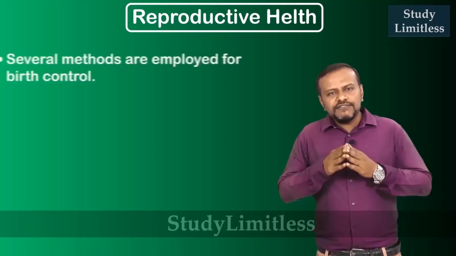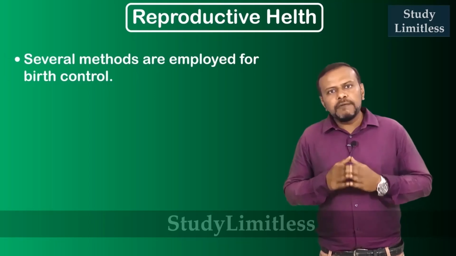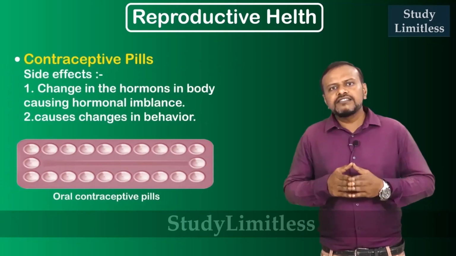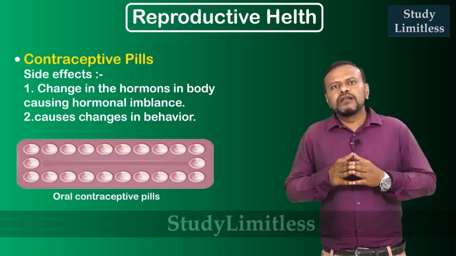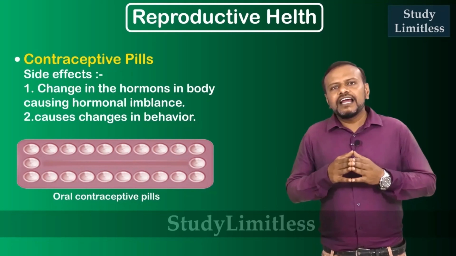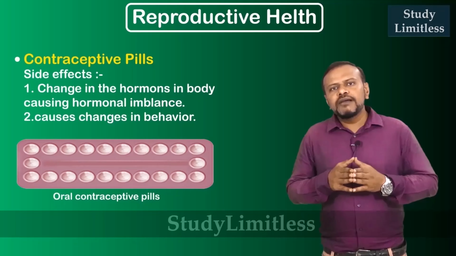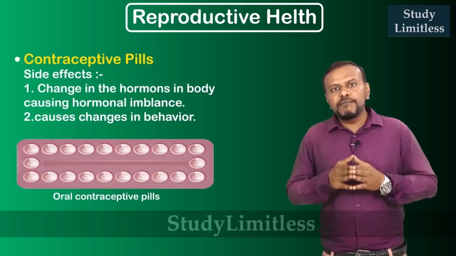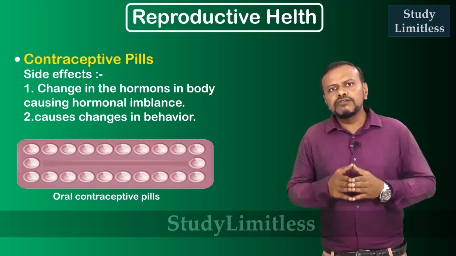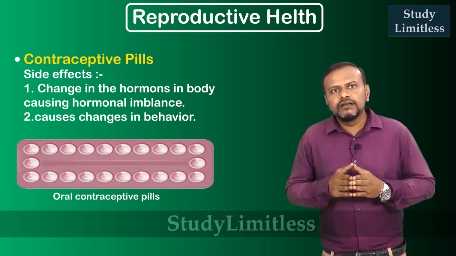In females, there are several other methods by which pregnancy could be delayed or planned. One such method is the use of contraceptive pills. Contraceptive pills are pills which inhibit or interfere with the hormones in the female body. As we have discussed previously, hormones are essential for the development of the egg. In the absence of hormones, the egg does not develop properly and hence the pregnancy does not occur.